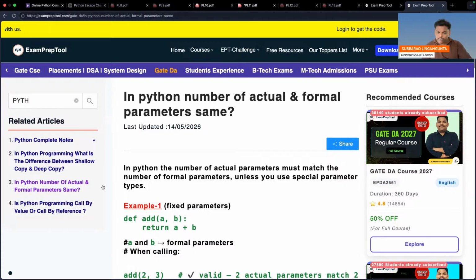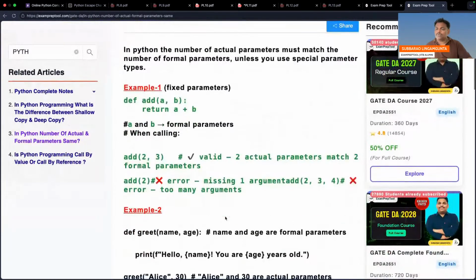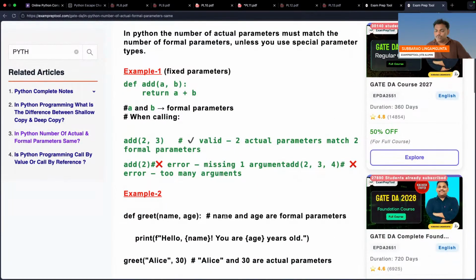This is a very nice article, I wrote it for you only. Let me increase the size.